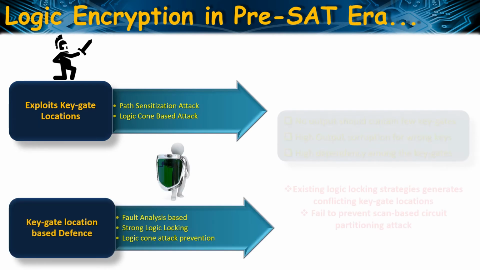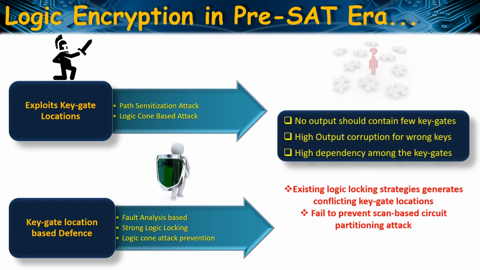Prevention of these attacks requires satisfying the following criteria, such as high output corruption for wrong keys, high dependency among the key gates, and there should not be any output that contains only a few key gates. So there have been some consistent efforts to address these challenges. Some of the techniques have successfully addressed these challenges separately. However, they generate conflicting key gate locations. So none of them can mitigate all these threats in a single solution.